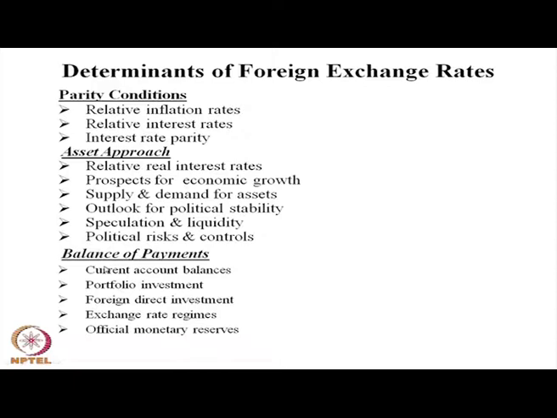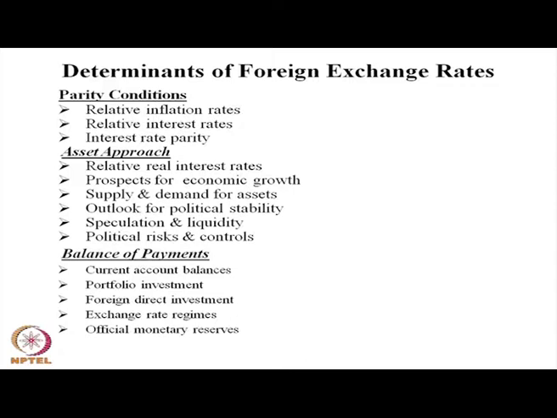On the balance of payment side, another theory we discussed last time, is the current account balance. The current account is primarily exports, imports and invisibles, which decide the current account deficit or surplus. In emerging economies, particularly the Indian economy, imports are always more than exports, so a current account deficit is always there. However, invisible inflows and outflows, particularly NRI investment and NRI dollar inflows, to some extent give some current account surplus. However, invariably the Indian economy has a current account deficit.